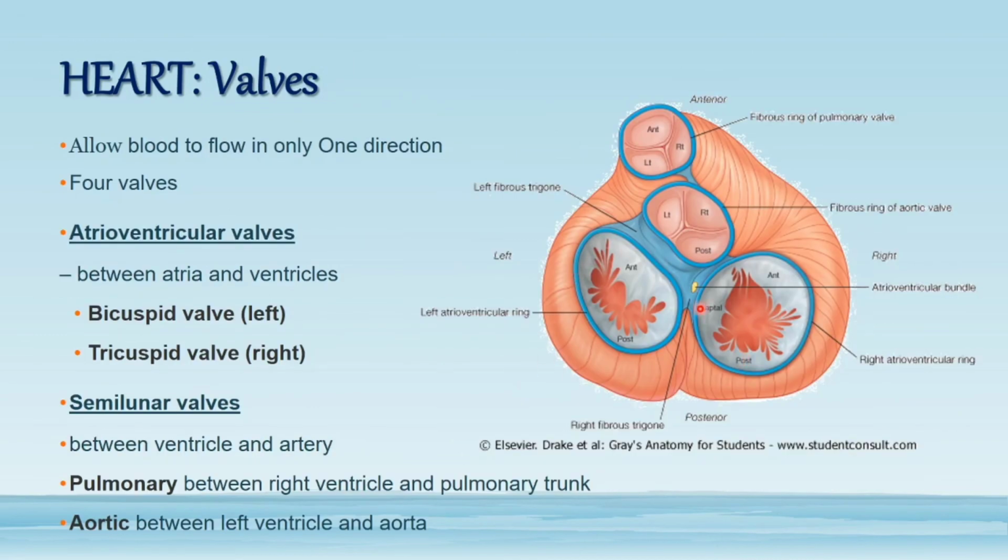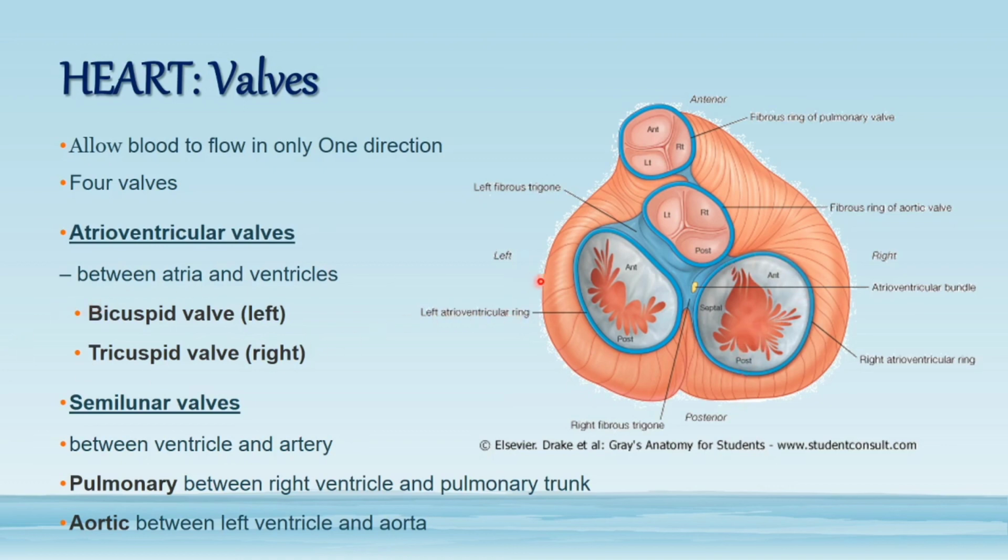So in between the atria and ventricles there are valves. The valves are present in between the atria and ventricles to prevent the backflow of the blood. When the atria contract, blood goes into the ventricles, and when the ventricles contract, it doesn't go back into the atria because of the presence of these valves which prevent backflow. From ventricles they either go into the pulmonary trunk or into the aorta.